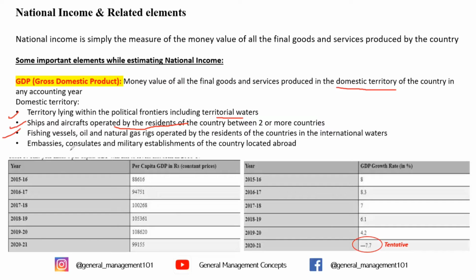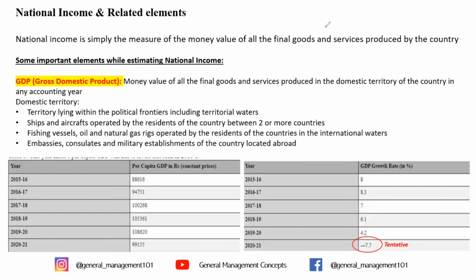So if there's an embassy of the United States, there are people working from the United States, so whatever income they are earning and whatever services they are producing will be counted as a part of United States GDP. That will not be counted as a part of Indian GDP.